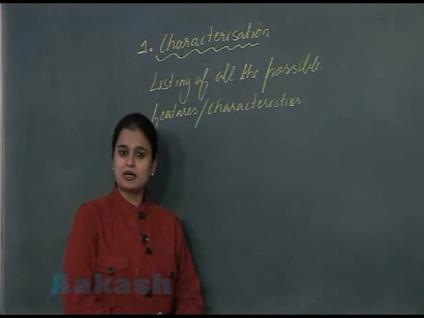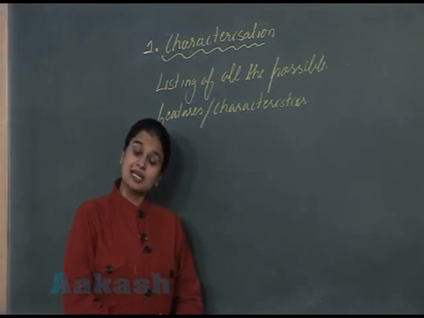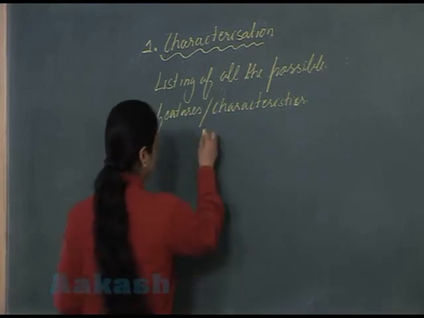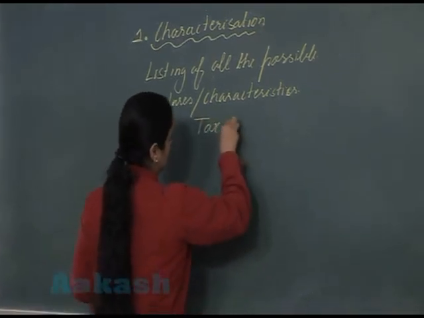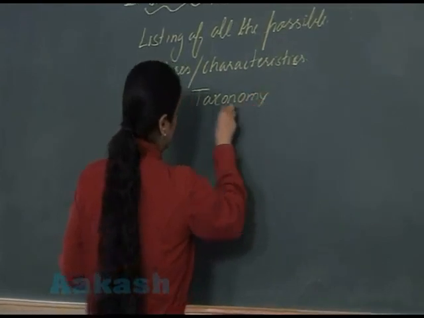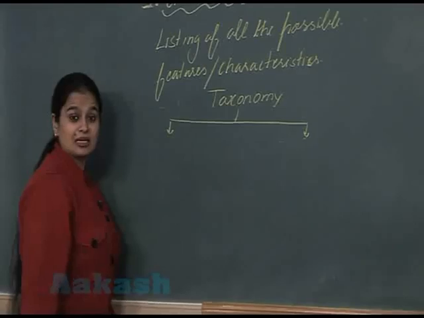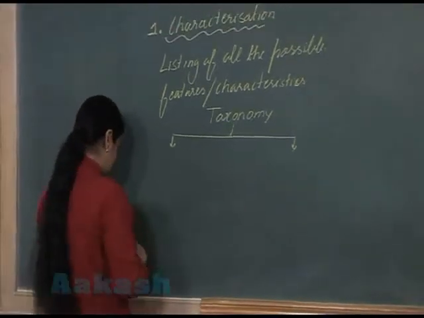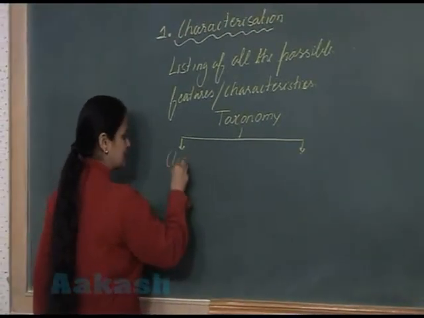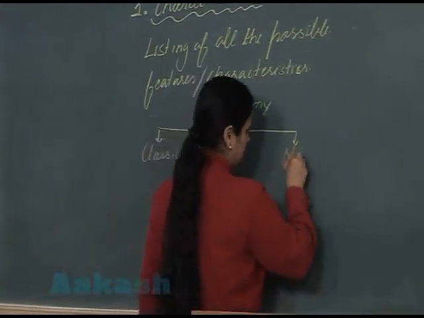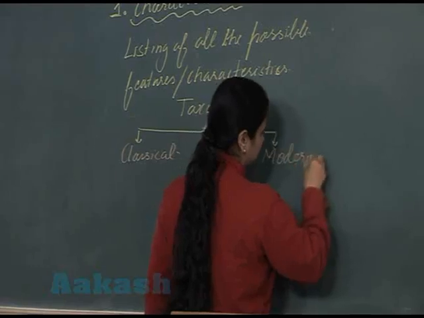Now, on the basis of characterization, taxonomy can be classified under two heads, that is classical taxonomy and modern taxonomy.